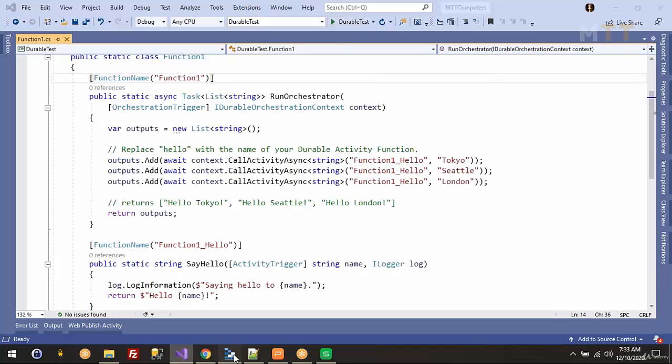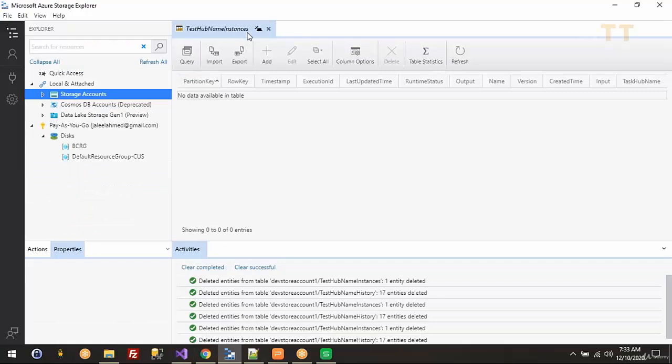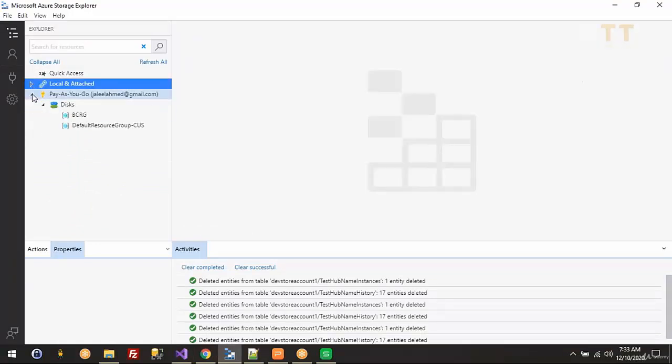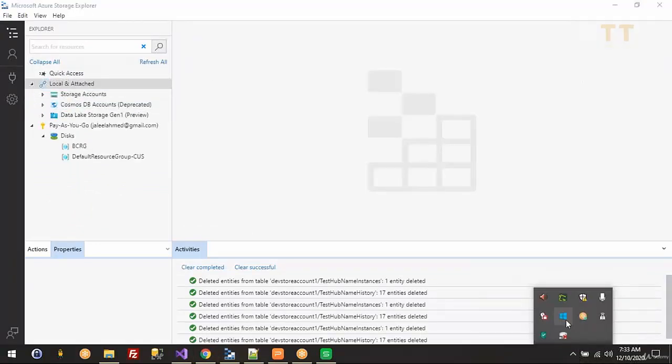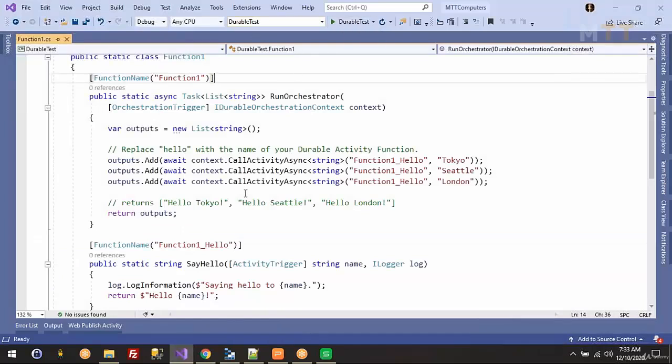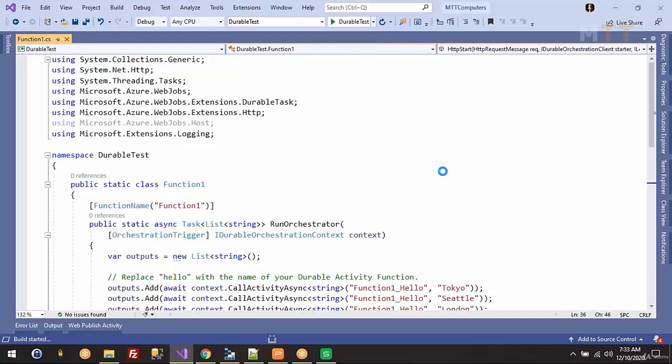Okay. At the same time, I have opened this Storage Explorer. Under Storage Explorer, you should have this storage emulator executing here. If you just run this program, you either have to call it like your third-party application would initiate that startup function, or you manually call that HTTP URL, if it is your application, either from client side AngularJS or React, or from your C# or jQuery or somewhere. It's an API call. Okay, let me just run this.